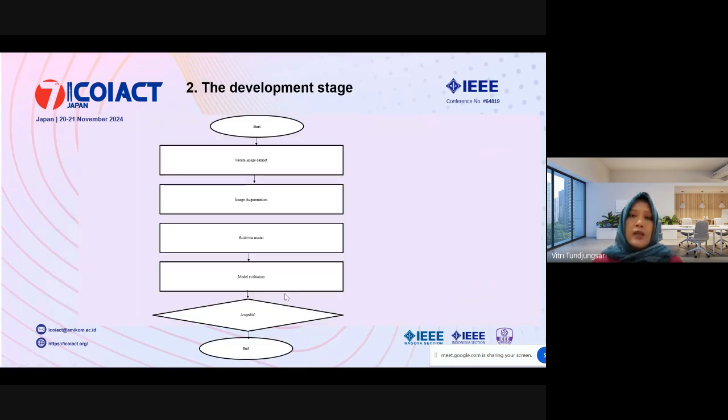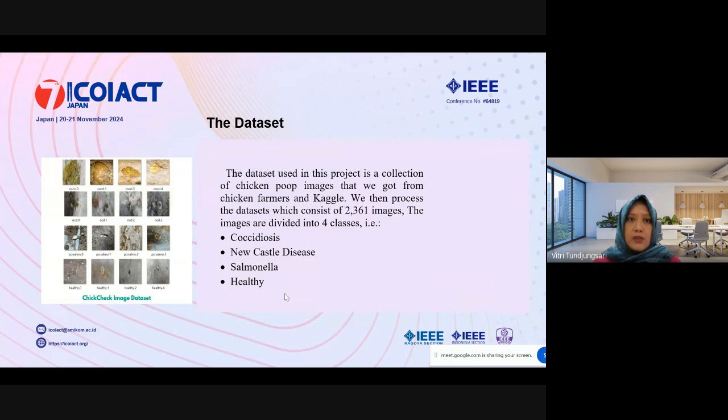And the next stage is called the development stage. Basically, it has a flowchart like this. From the beginning, we create the image dataset, and then we do image augmentation, build the model, and evaluate the model, and we did trial and error until it is acceptable and end the development stage.